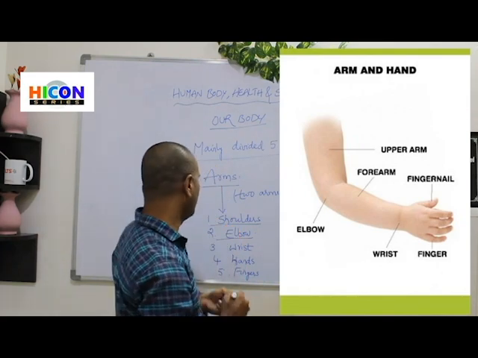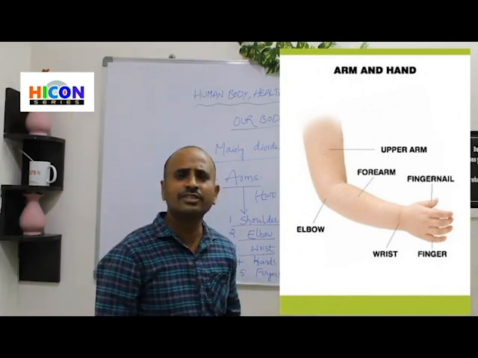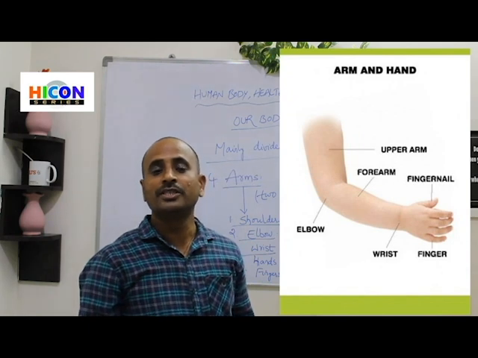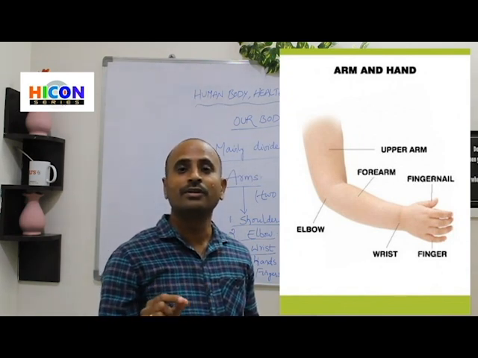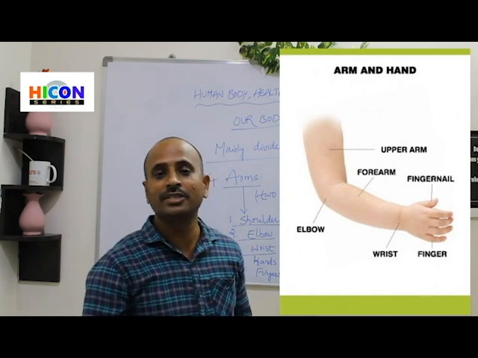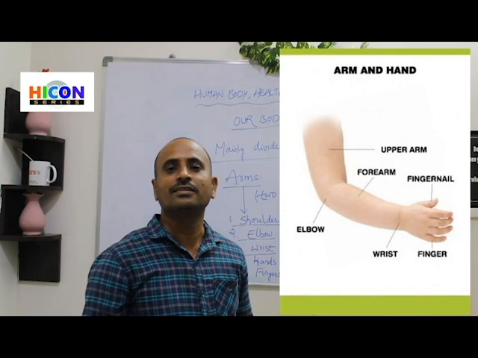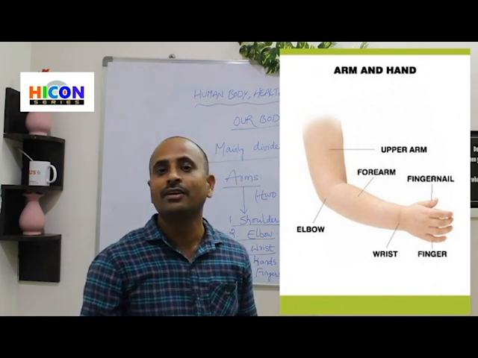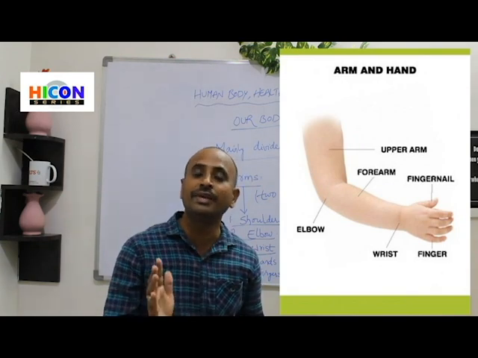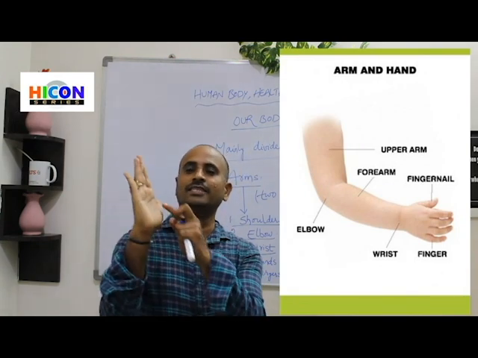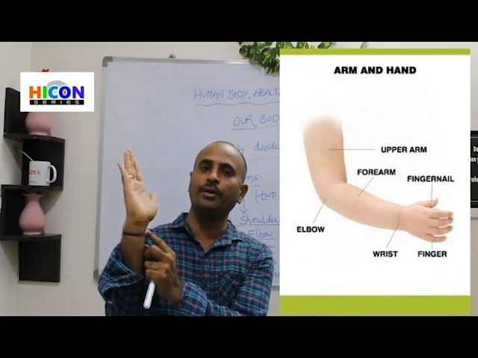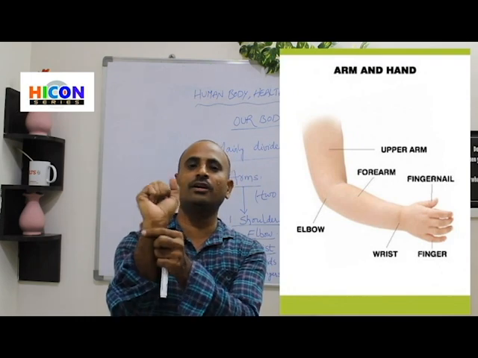And the next part is the wrist. Where is the wrist located? Look at the picture, where all the parts are already marked. Identify the wrist in the picture. Where is the wrist located? The wrist is located below the palm. This is our palm, and the part present below the palm is called the wrist.